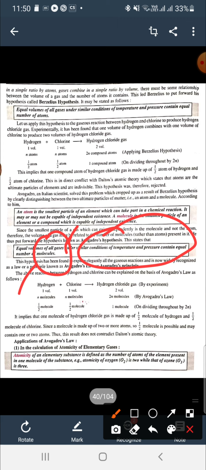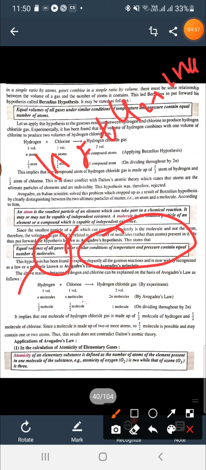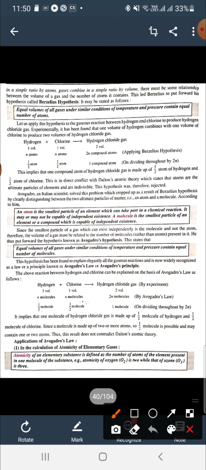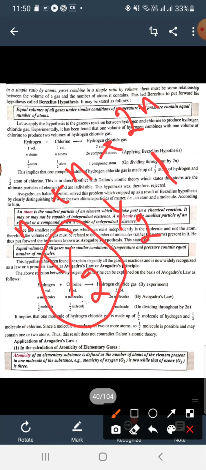Here, if we use hydrogen and chlorine to form HCl, 1 volume of hydrogen and 1 volume of chlorine are used to form 2 volumes of HCl. So you can write n molecules of hydrogen combined with n molecules of chlorine to form 2n molecules of HCl, hydrogen chloride. If we want to form 1 molecule of HCl, we are using 1/2 molecule of hydrogen and 1/2 molecule of chlorine. Now this is not against Dalton's theory, because half a molecule can exist.